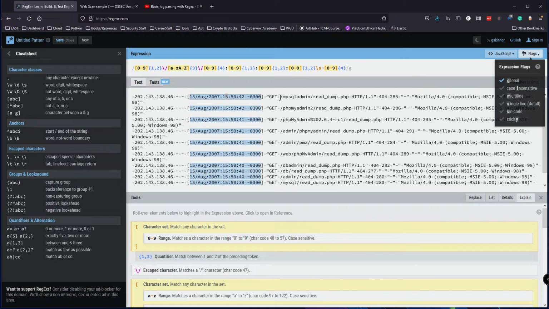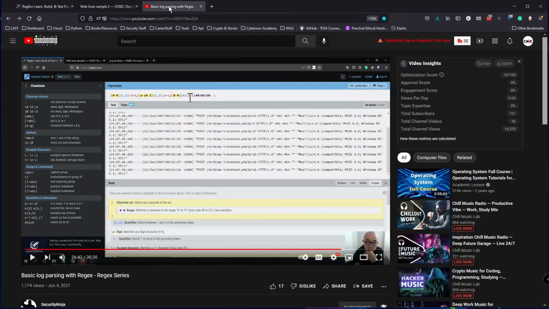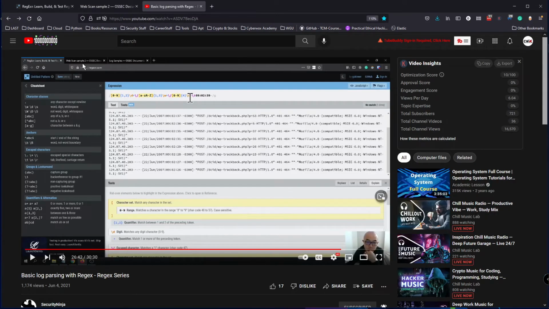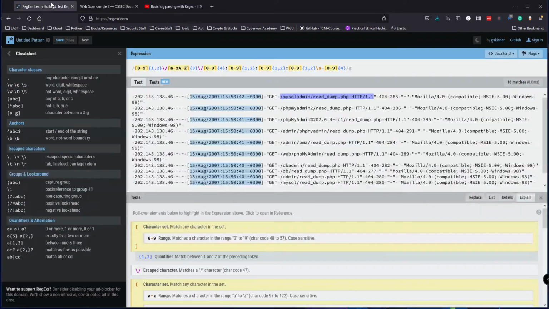Let's try to filter for this. Okay, this is different from what Security Ninja did. He did a completely different one. This one was the WordPress scanning. This one is sample 2. It did a completely different one. All right, so let's get back to it. After this, that'll be all for this video. I don't want to keep you guys too long.